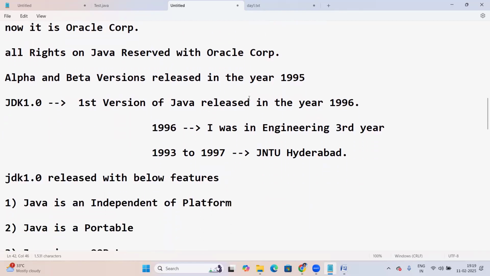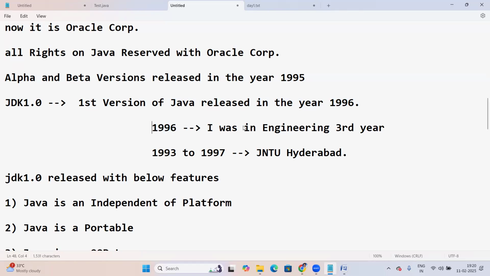So the first release was JDK 1.0. The first version of Java was released in the year 1996. See, 1996, I think that's before your birth, right? Am I correct or not?